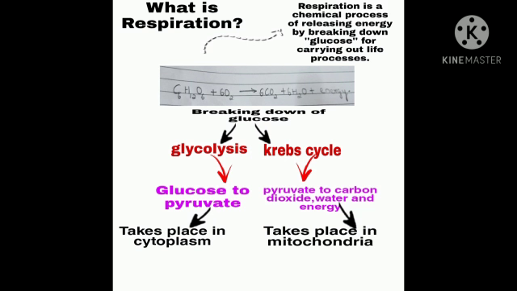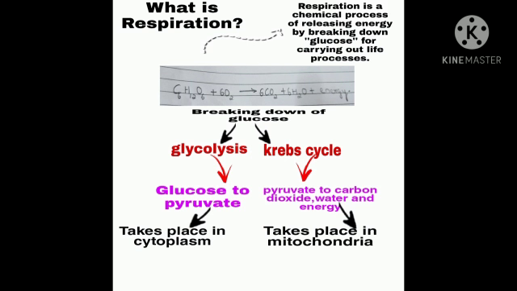Now, I told you that respiration is the process that gives us energy. Why is this energy needed by us? As it is given in the definition, for carrying out the various metabolic activities and life processes in our body, we need energy.